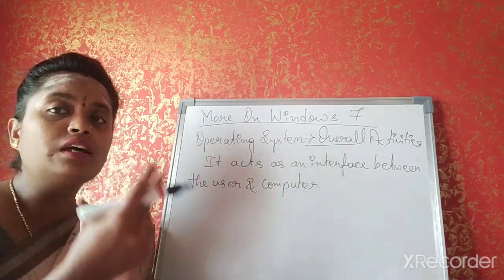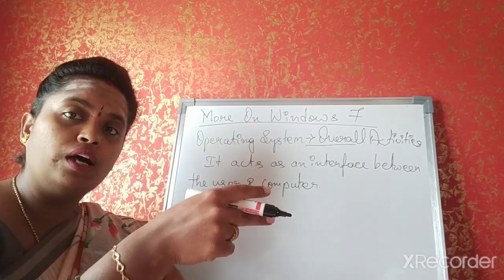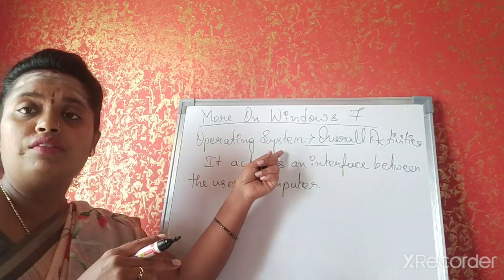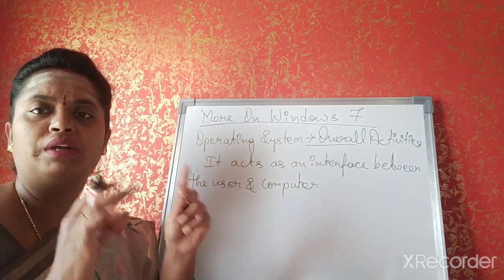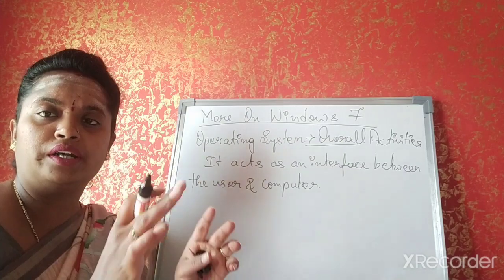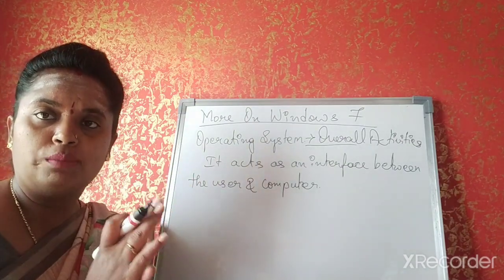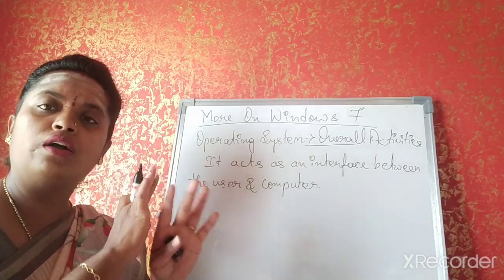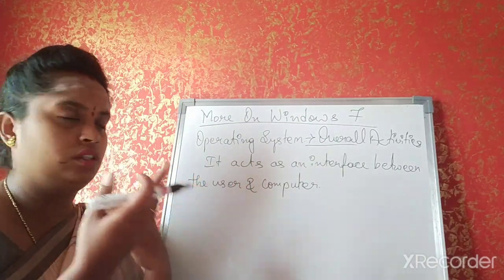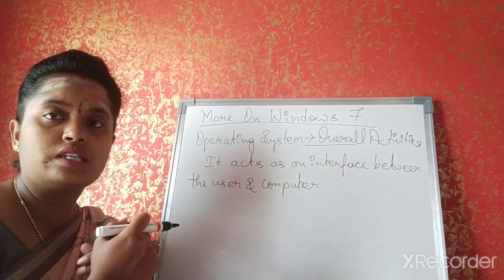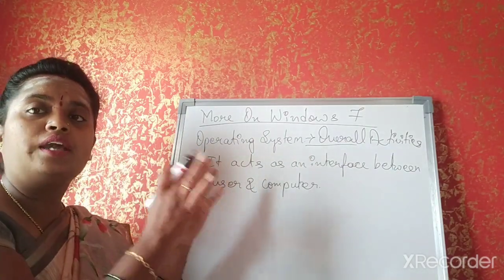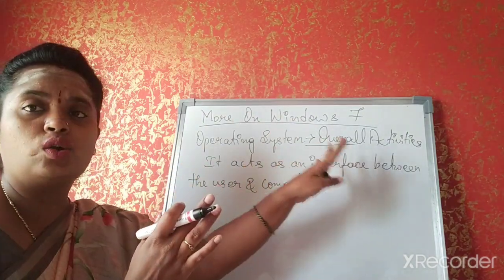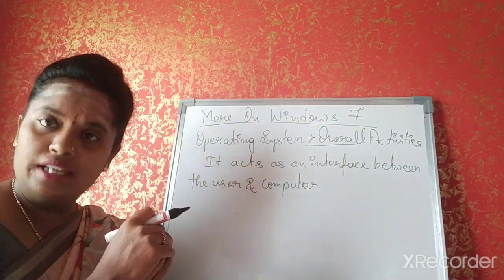While it does the work, the command which gives the information to it is the operating system. It tells that the user wants the printout, the user wants to scan a document, the user wants to do the addition, the user wants to do the subtraction, or copy a file or move a file or a folder. Understood? So it acts as the interface between the user and the computer, and it controls the overall activities of the system.